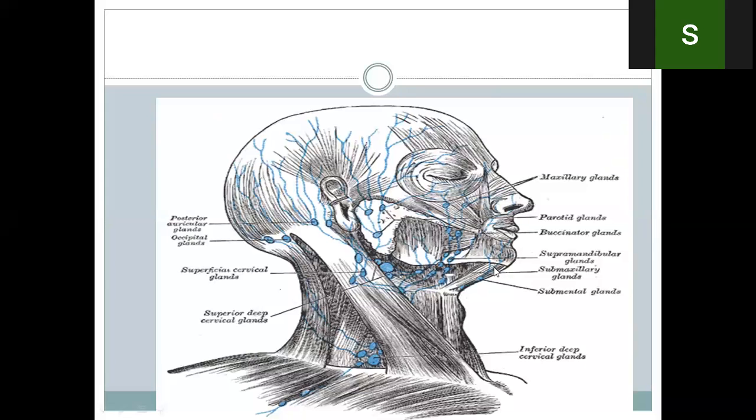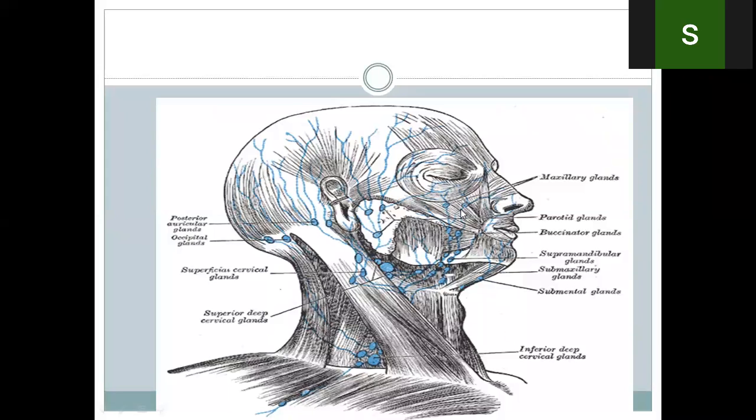Again, the submandibular node, which is present over the submandibular gland in the submandibular triangle, drains the area of the forehead, the medial part of the eyelids, the nose, the cheeks, the upper lip, the lower lip, the upper teeth, the lower teeth, but except the incisors of the lower teeth and the center of the lower lip. It is not drained by the submandibular gland.